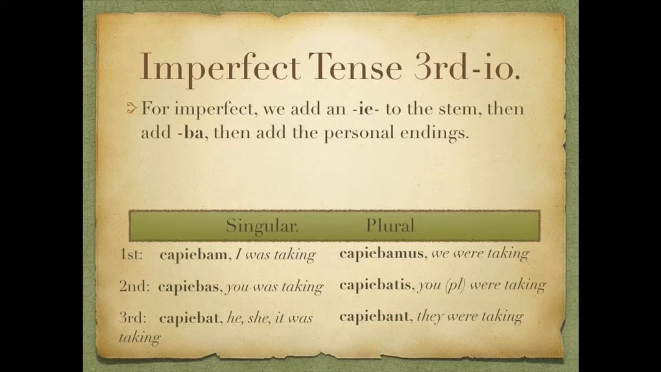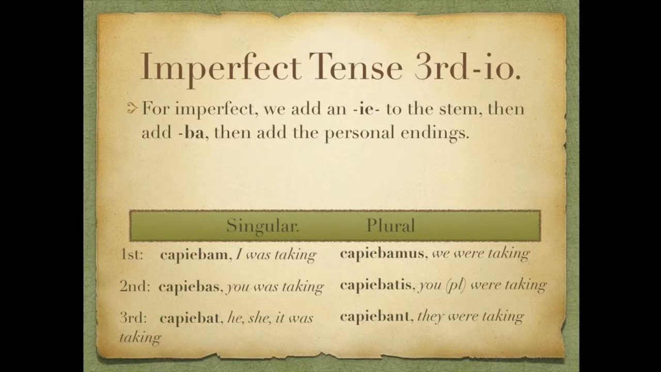Then we go to the plural, first plural, capiēbāmus, we were taking. Second plural, capiēbātis, you plural were taking. And then third person plural, capiēbant, they were taking. Again, notice the i appears in all forms.